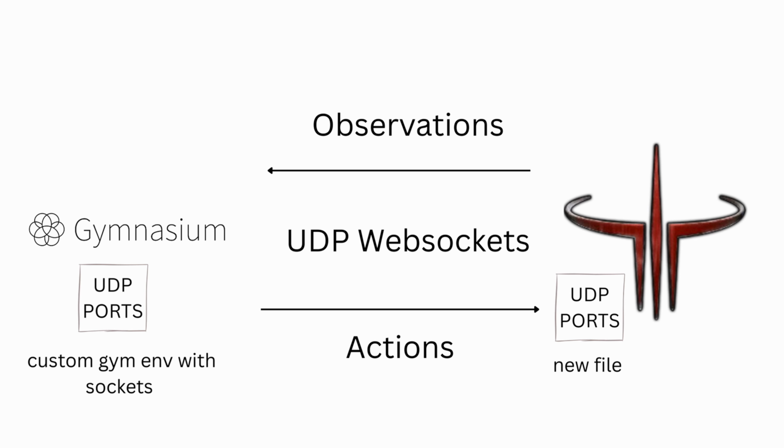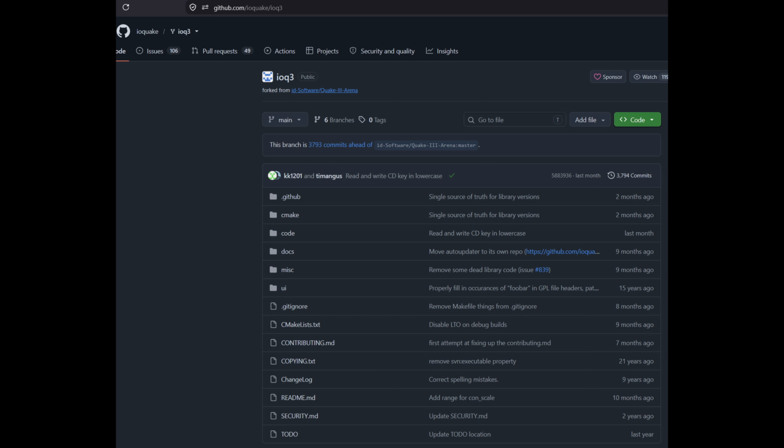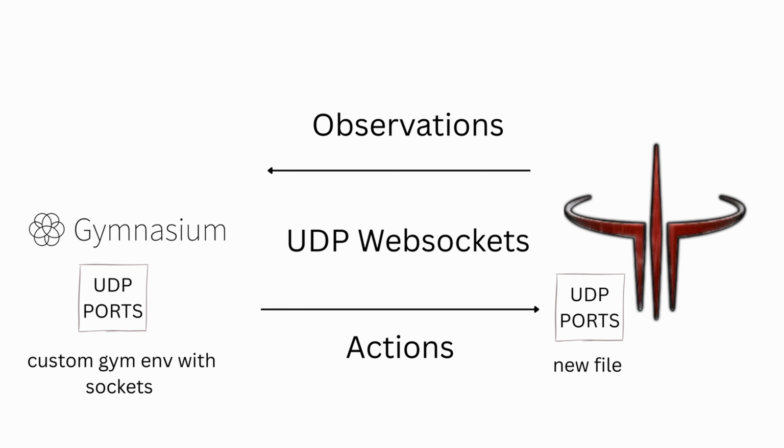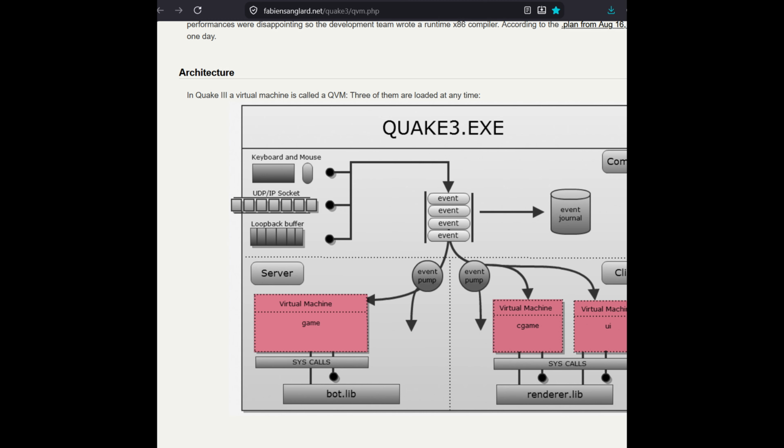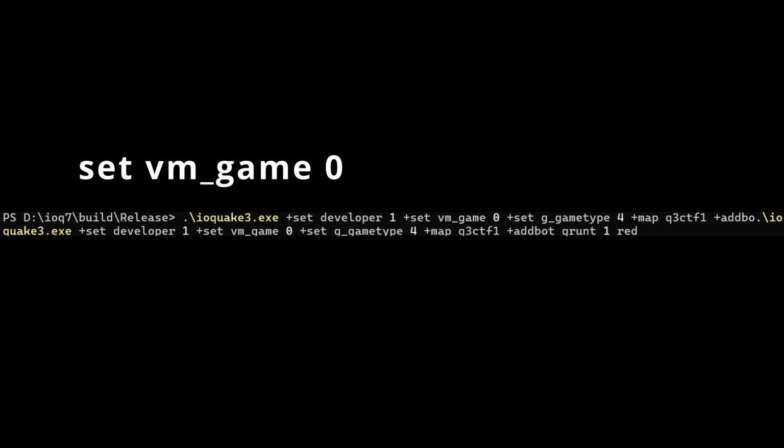Starting with setting up UDP. Building Quake from source is significantly easier than other open source games, but there's an important caveat. Quake runs in virtual machines. That means it uses QVM files, and they didn't let me use UDP, at least from the server side. I tested it via the client side and that worked, but the important information that I need is stored on the server side. Setting this param to 0 loads the DLL instead of the VM, and UDP works.